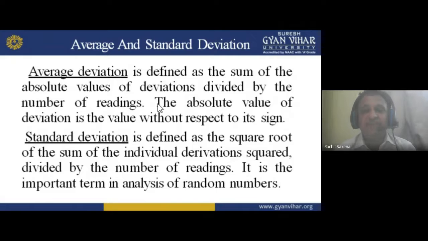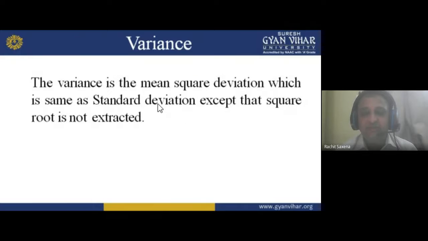After this, we have the standard deviation, which is defined as the square root of the sum of individual deviations squared, divided by the number of readings. It is a very important term in the analysis of random errors. If I want to identify random errors, this is a very useful and important term for that analysis. Understand? Now move forward.